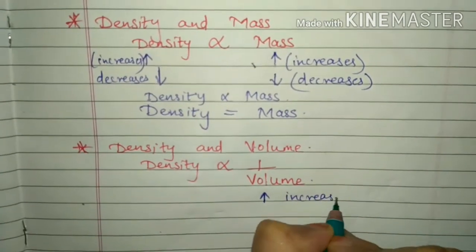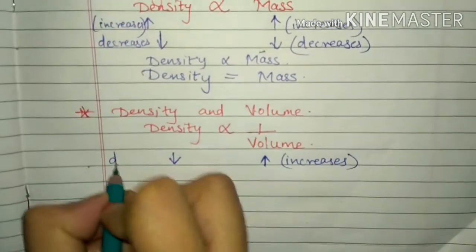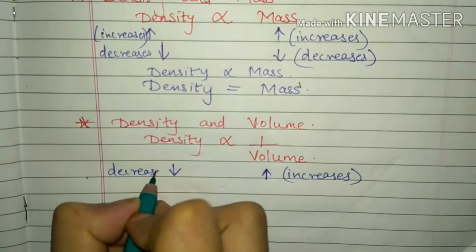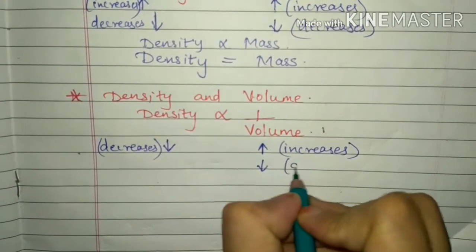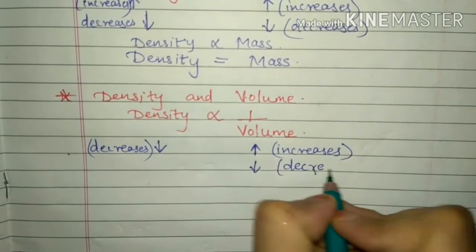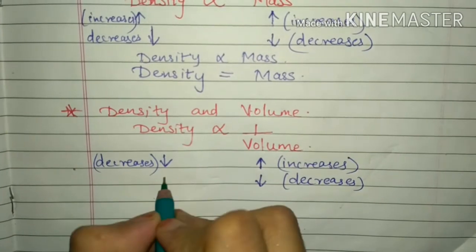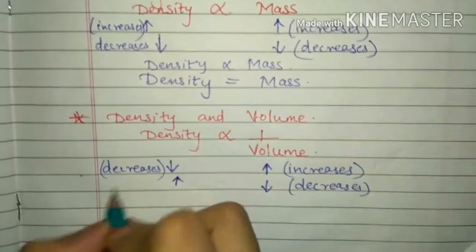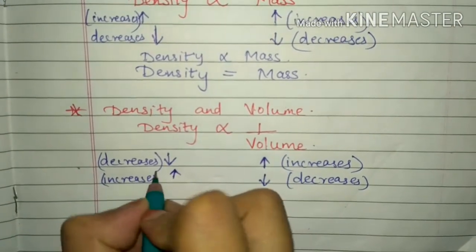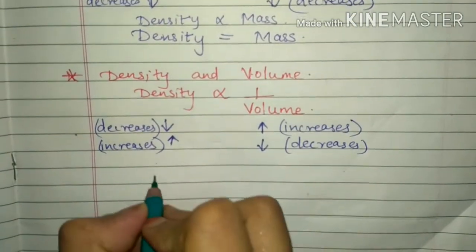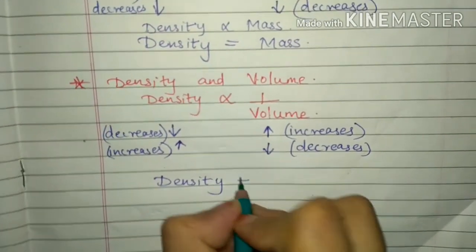Both are inverse to each other. If volume increases, density will decrease. And if volume decreases, density will increase. Both are inversely proportional to each other. Density and volume are inverse to each other, and density and mass are directly proportional to each other.